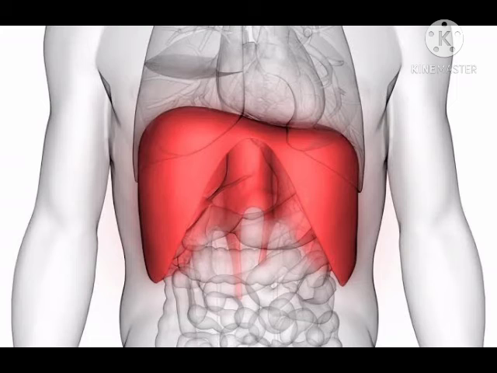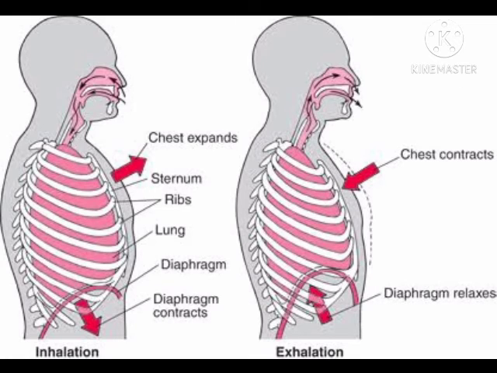It is called diaphragm. And diaphragm also acts as a partition between the cavities of the chest and the abdomen. And the diaphragm and the chest muscle contract when we breathe in and it expands when we breathe out.